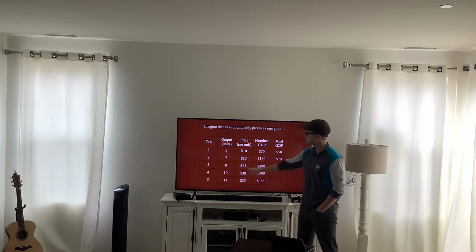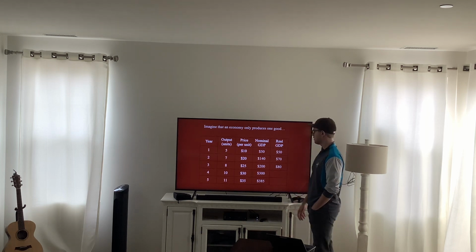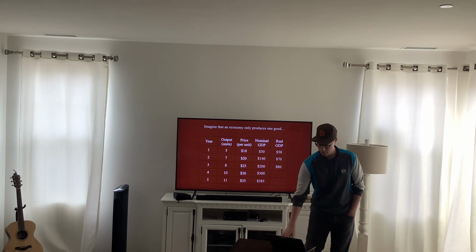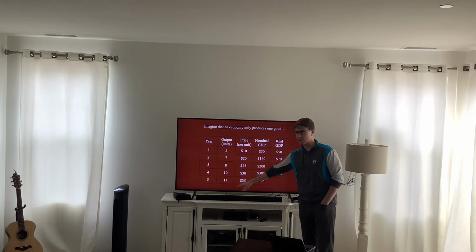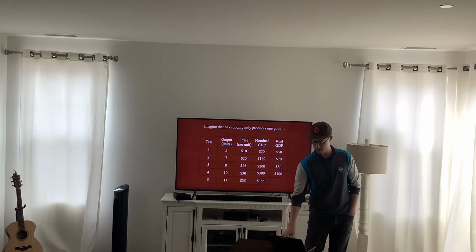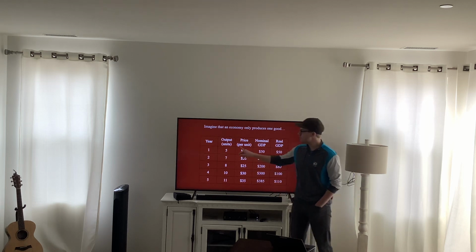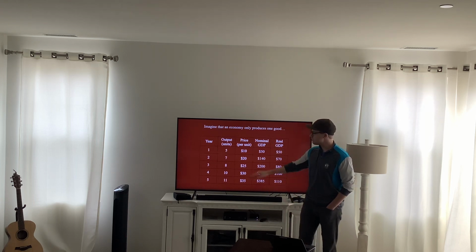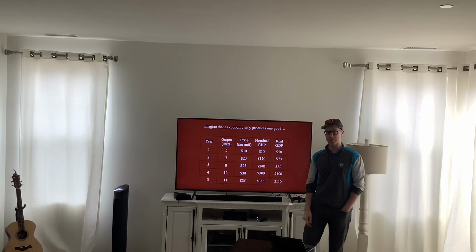We actually only produced about $20 in new product if we use year 1 as a base year. So in year 3, I would times 8 times 10, using year 1 as my base year, to get $80. In year 4, I'd use 10 times 10 to get $100. And in year 5, I'd use 11 times 10, my base year price, to get 110. So again, real GDP, you use year 1 as your base year and multiply the output times the year 1 price. And nominal GDP, you use that year's price. So you just multiply across output times price.